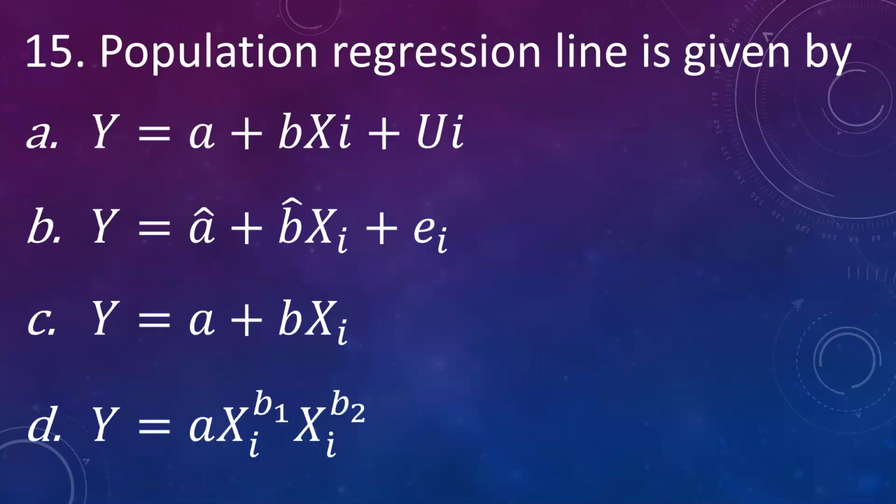Then population regression line is given by A. Y is equal to A plus B Xi plus Ui, B. Y is equal to A hat plus B hat Xi plus Ei, C. Y is equal to A plus B Xi, D. Y is equal to A Xi raised to b1 and Xi raised to b2. Answer is A. Y is equal to A plus B Xi plus Ui. This is the population regression line.